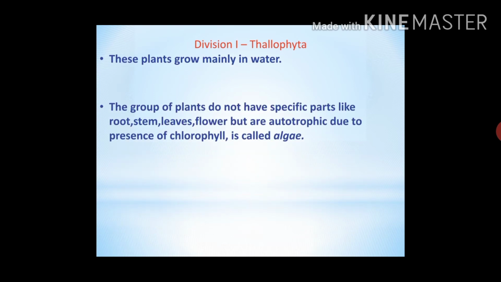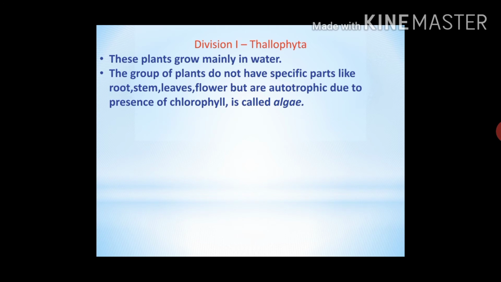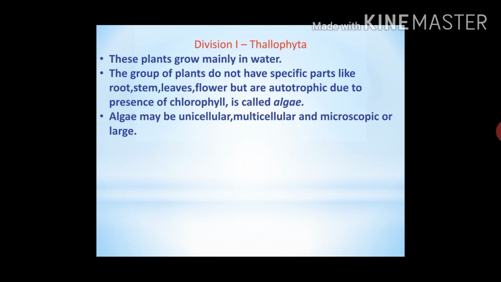This group of plants which do not have specific parts like root, stem, leaves, flowers but are autotrophic due to the presence of chlorophyll. They are called algae. Algae show great diversity. They may be unicellular or multicellular, may be very small, that is microscopic, or may be large. Examples of algae are Spirogyra, Ulothrix, Ulva and Sargassum.